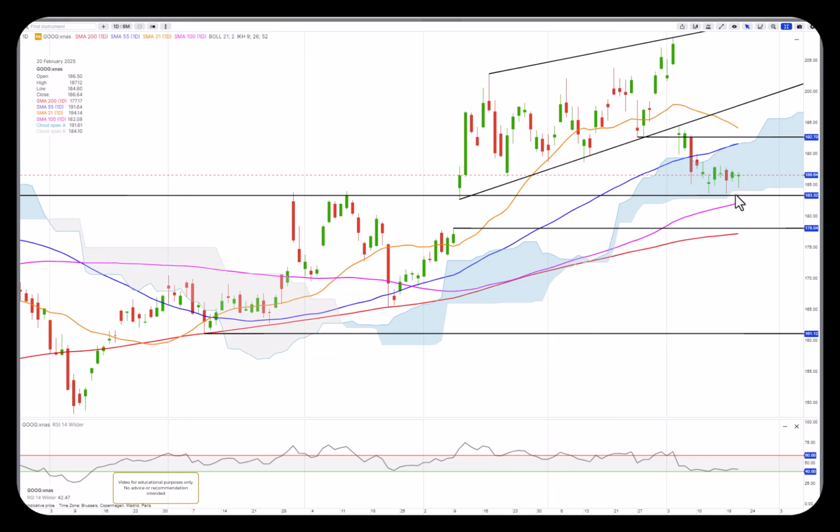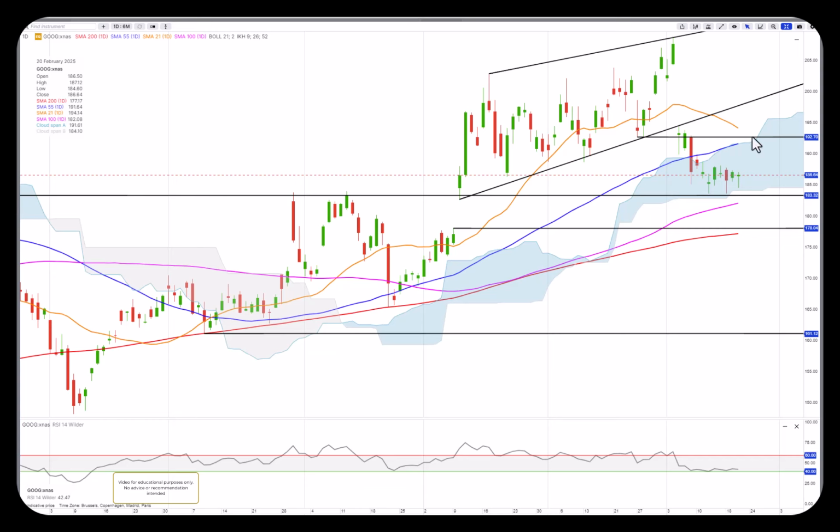Key support here is at 183.30, and it's dancing around just above it. At the lower part of the cloud, we have the 100 moving average coming up, giving some support. The RSI is still in a positive sentiment and hasn't closed below the 40 threshold. But if it does, and if Google closes below 183.30, then we could see selling pressure, at least to close the gap down to 178, where there will then be the 200 moving average support. A close below that can really spell trouble.